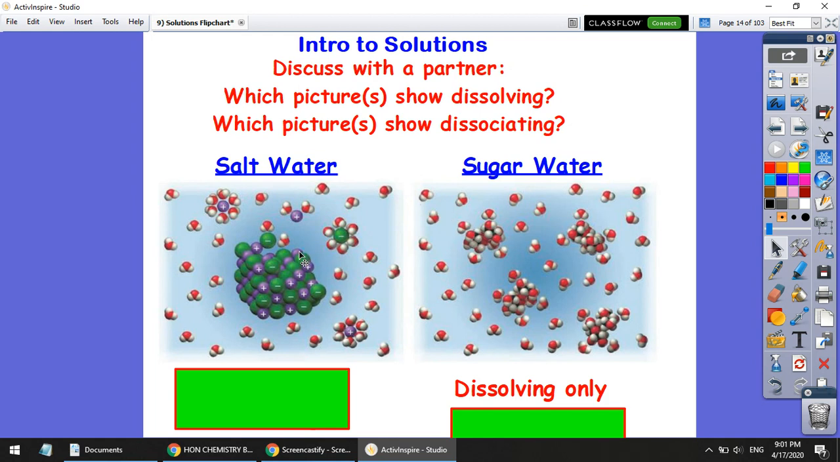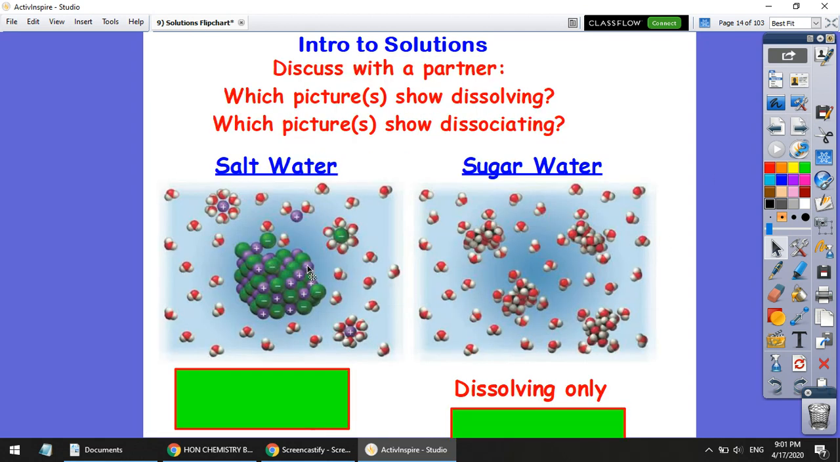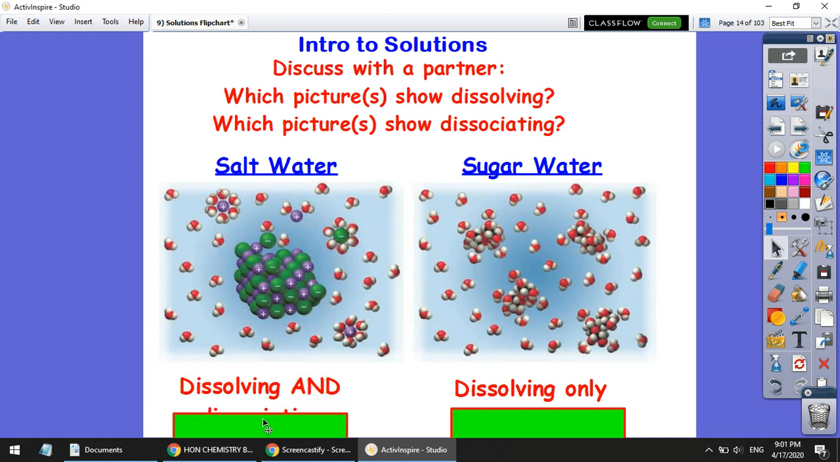Now, if you look at the salt, this is sodium chloride, you can see that, yes, the water is interacting with the different atoms here, so it's dissolving. And in addition to that, it is splitting into smaller particles, right? We see these positive and negative ions, these sodium and these chloride ions, being split apart into individual atoms. So it is splitting into a smaller particle. The compound's actually breaking apart. So this is both dissolving and dissociating.